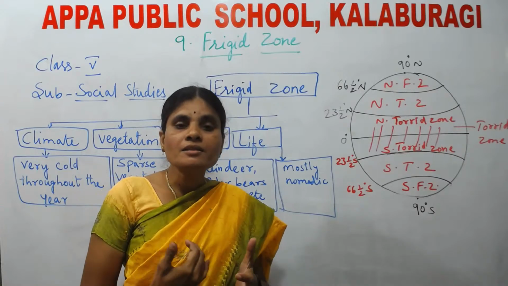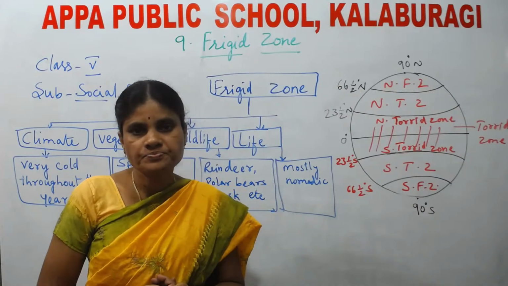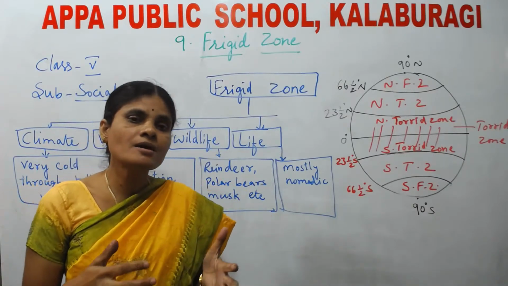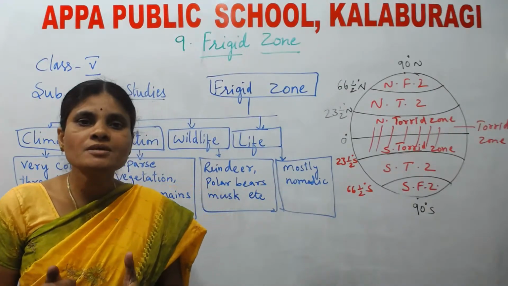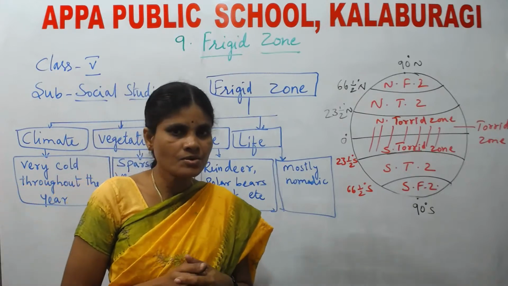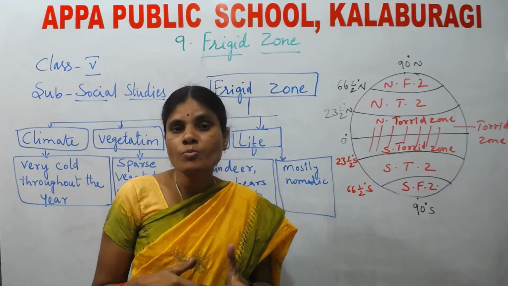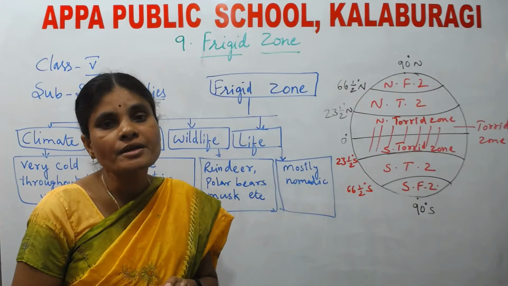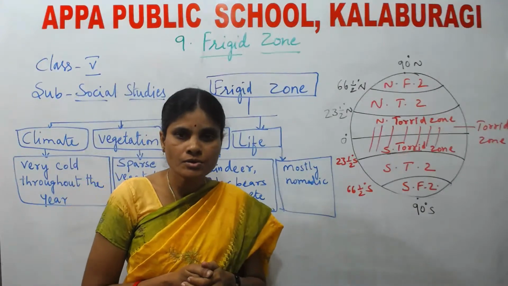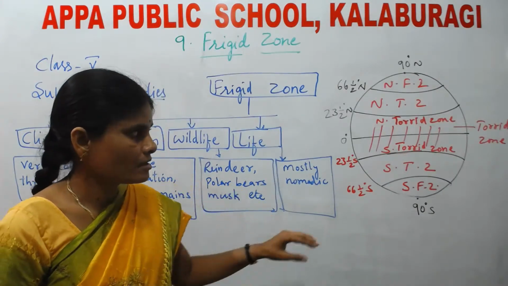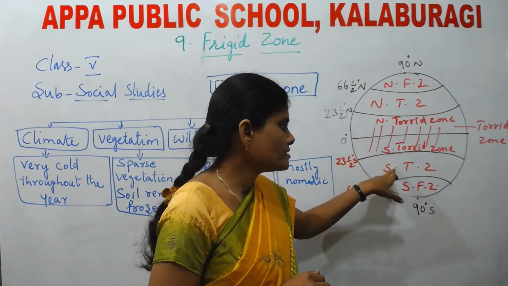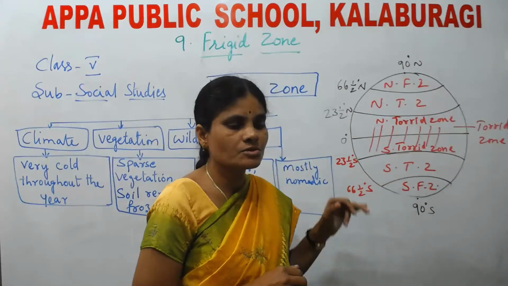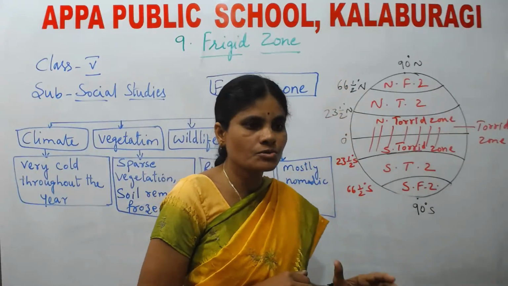See, Earth is also a planet, isn't it? Earth is also a planet among 8 planets. Earth receives heat and light from the sun, which is the nearest star. See children, into how many heat zones is the Earth divided? The Earth is divided into 3 heat zones. What are they? First one is torrid zone, second one is temperate zone, and third one is frigid zone. These are the heat zones.